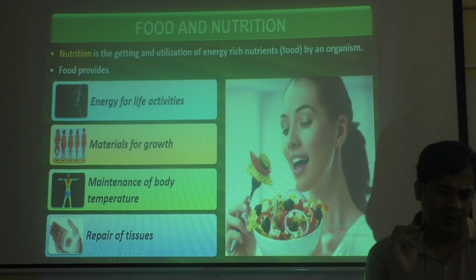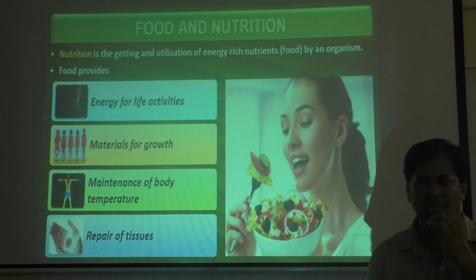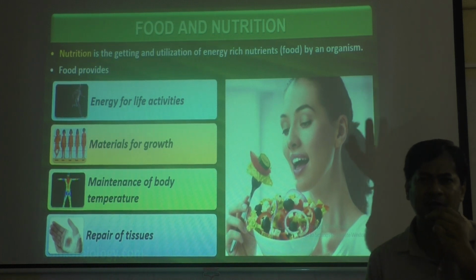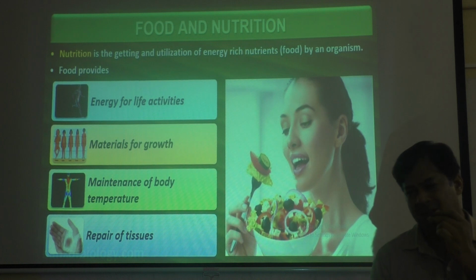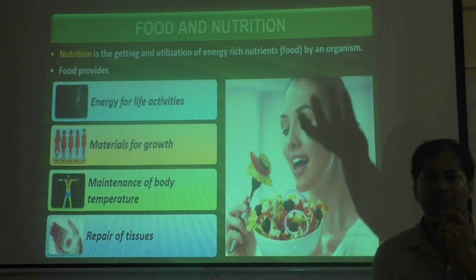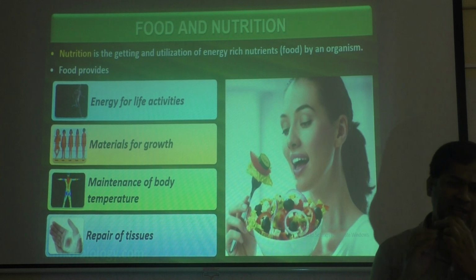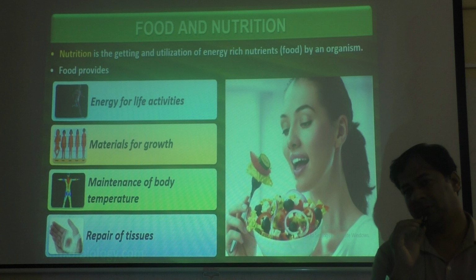Because large animals have a large body surface, they produce a lot of energy, and some part of that energy can be used for maintaining body temperature. But smaller animals cannot waste energy for maintaining body temperature, because first of all they have a very small body and produce less energy. If they use that energy for maintaining body temperature, they will not be left with any energy to survive.